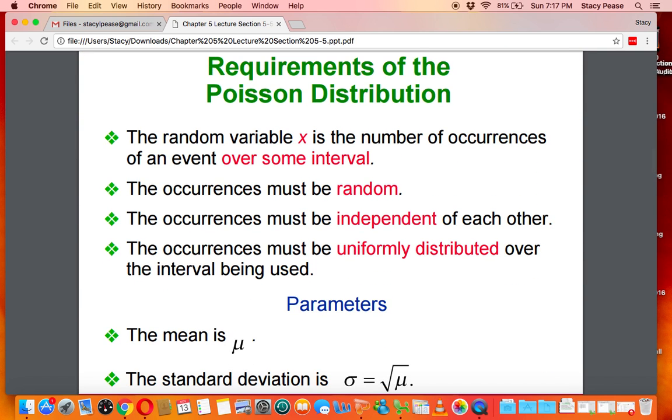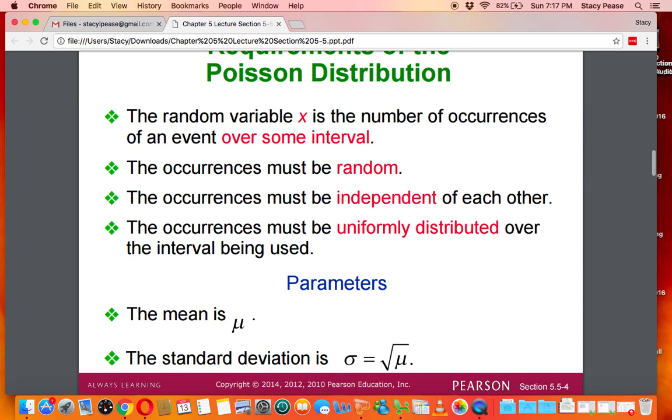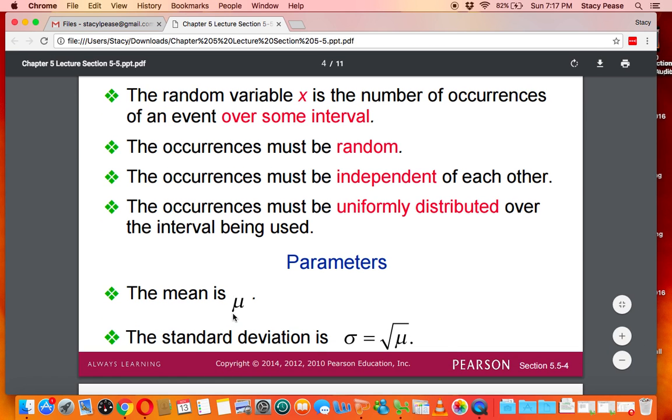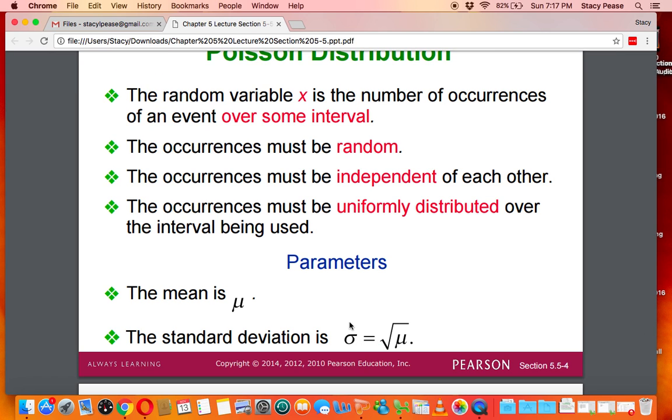Okay, so some requirements for a Poisson distribution. The random variable x is the number of occurrences of an event over some interval, like I said, typically time. The occurrences have to be random, meaning that they're not somehow provoked or any of those things. The occurrences have to be independent of one another, so they don't impact one another. And the occurrences have to be uniformly distributed over the interval. And again, the mean is given by this symbol here, mu, and the standard deviation here is actually equal to the square root of your mean.